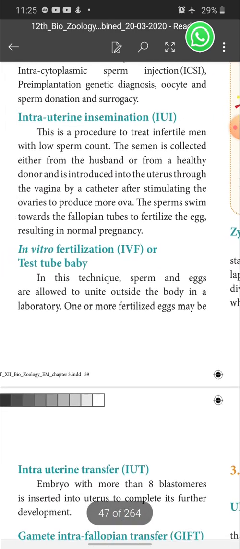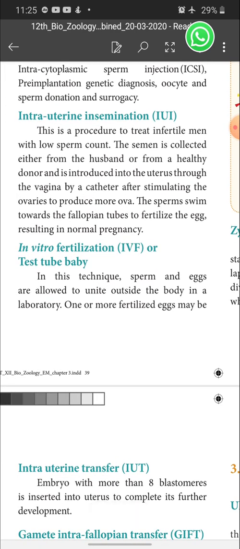Right. Next, in vitro fertilization or test tube baby. Usually in vitro means what? Fertilization outside the body is called in vitro fertilization. What is in vivo fertilization? Fertilization inside the body of the female is called in vivo fertilization.